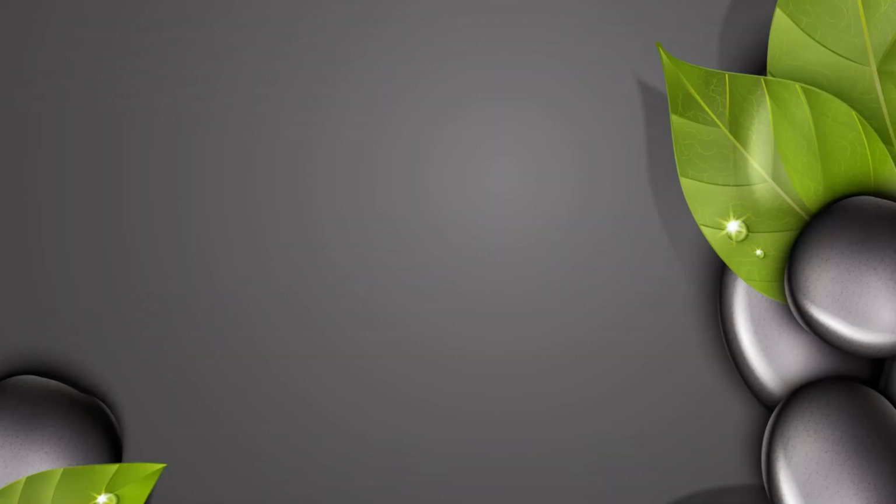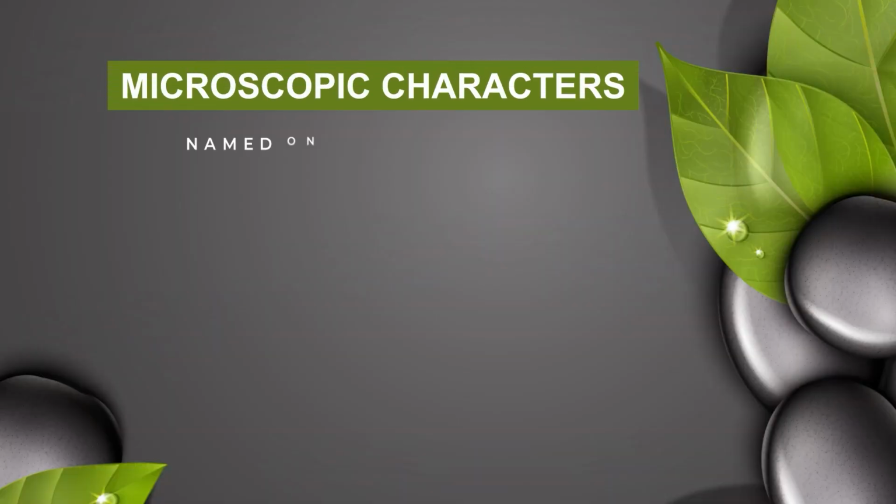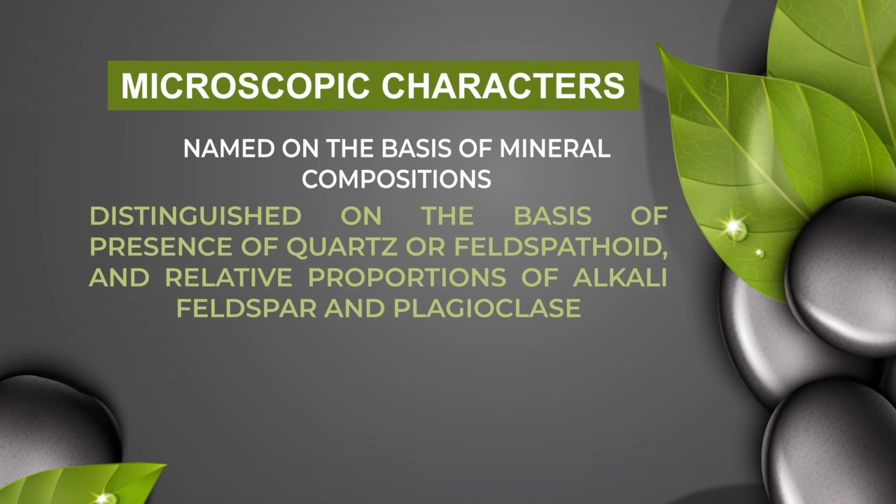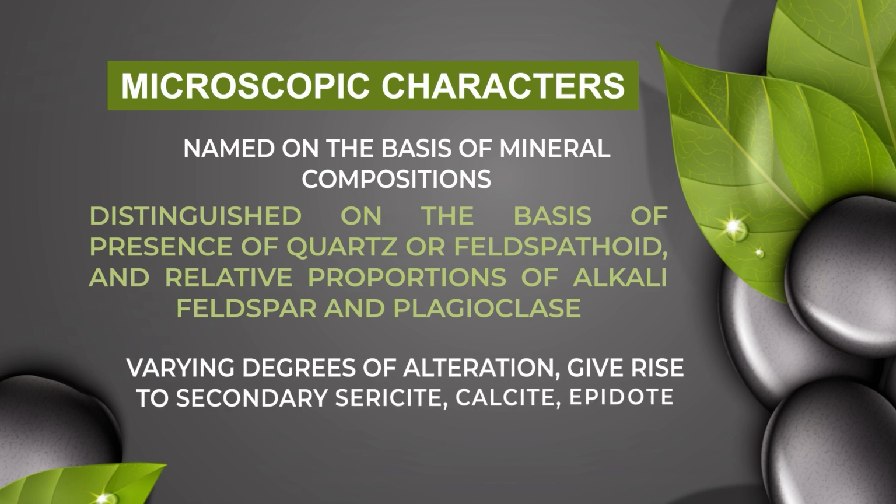Even though the mineral is not albite, it is basically having more of calcium. Gabbro is named on the basis of mineral compositions, distinguished on the basis of presence of quartz or feldspathoid, and relative proportions of alkali feldspar and plagioclase. There are varying degrees of alteration which give rise to secondary minerals like sericite, calcite, epidote.